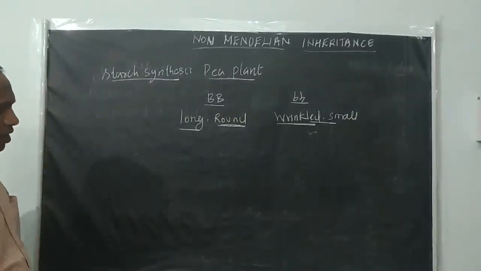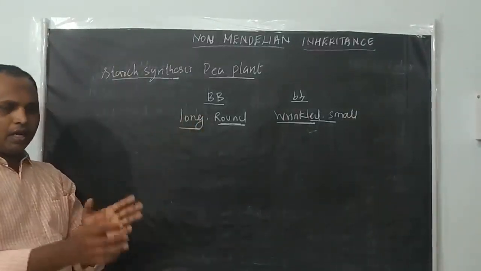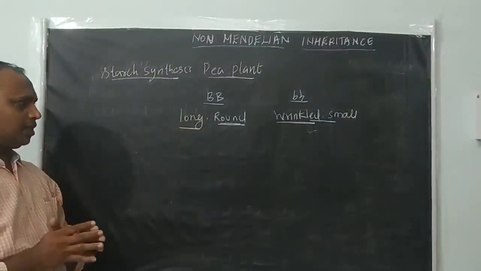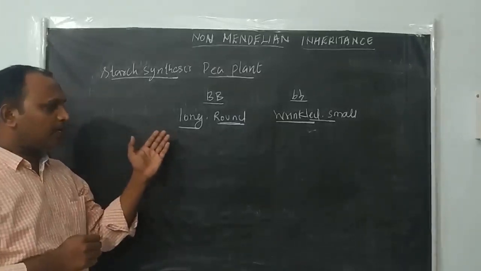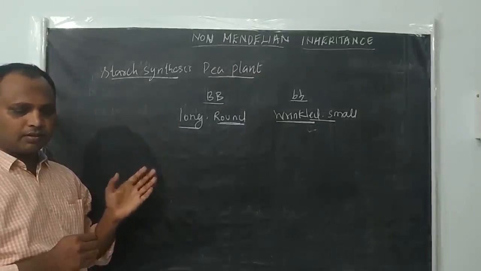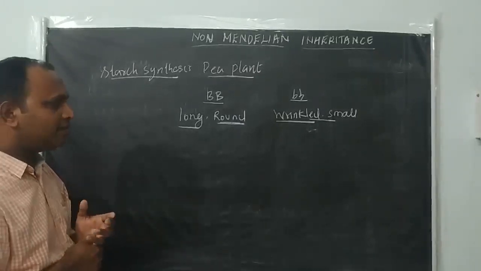Homozygous recessive genes, right? But why are these seeds looking long, somewhat bigger in size, and exactly round? Because this plant efficiently synthesizes starch, so a larger amount of starch is synthesized and accumulated in the seeds.